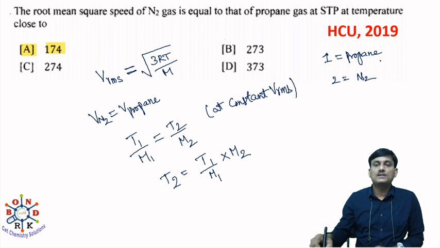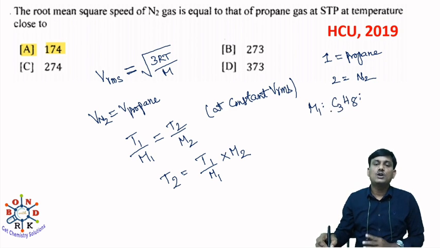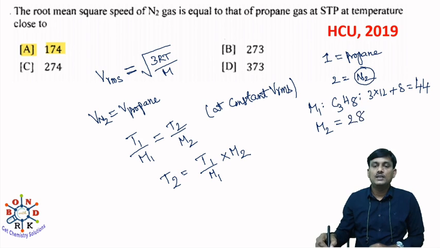Then M1 is equal to, for propane, what is the molecular weight? The molecular formula is C3H8. The molecular weight will be 3 into 12 plus 8, that is 36 plus 8, 44. And M2 is the molecular weight of N2 gas, which is 14 into 2, 28. Okay, we know M1 and M2.